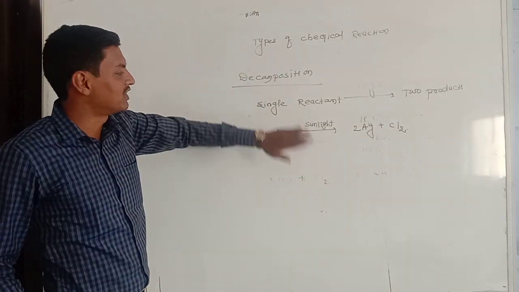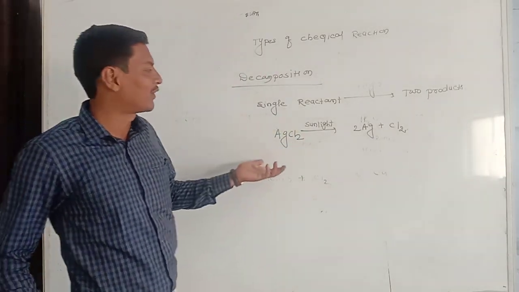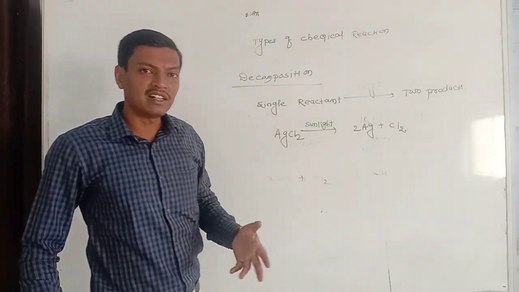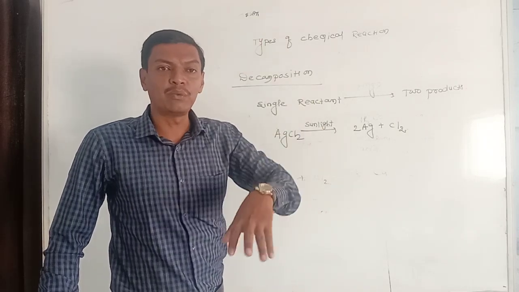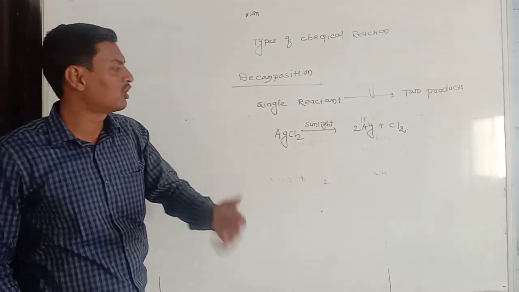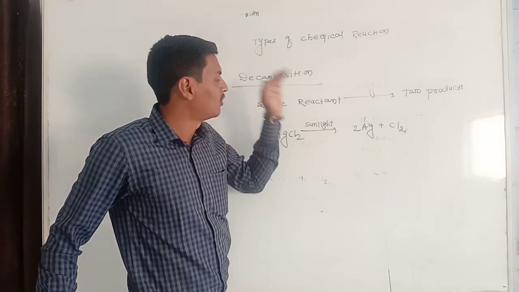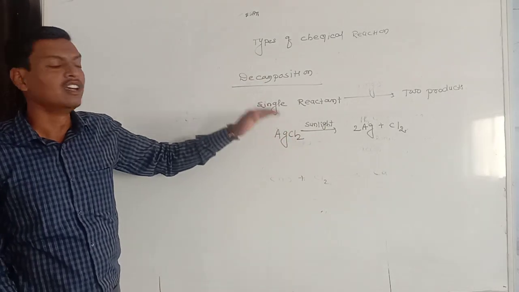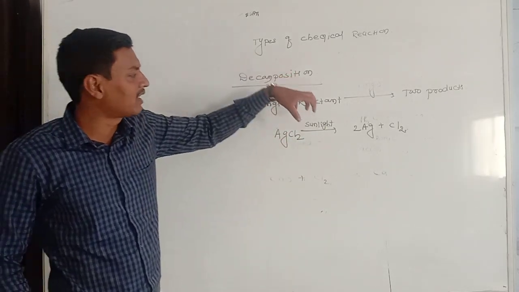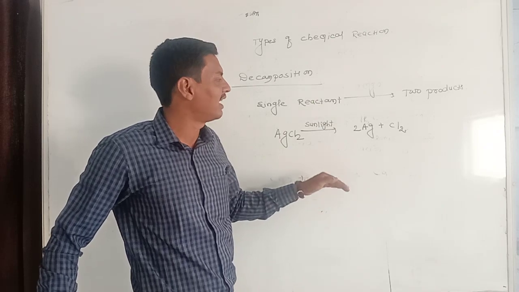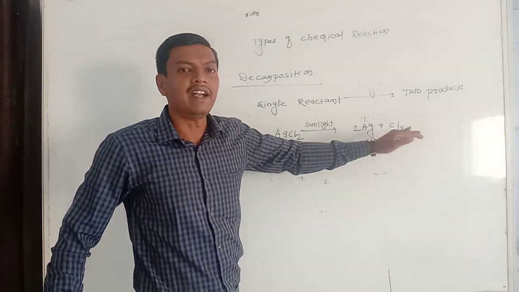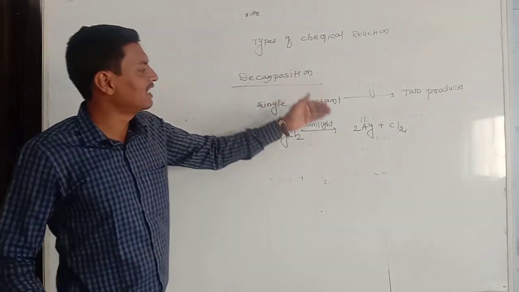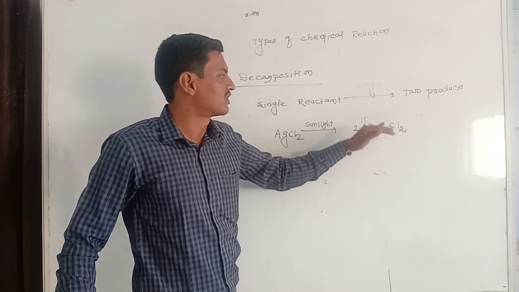Hence when we expose silver chloride to the sunlight, any special condition, catalyst, or information needed for the execution of the reaction must be written only on the forward directional arrow. So in this chemical reaction we are using sunlight, hence we mention it on the forward arrow. Then it will produce silver and chlorine. So how can we read this chemical equation? When silver chloride is exposed to the sunlight, it will produce silver and chlorine.